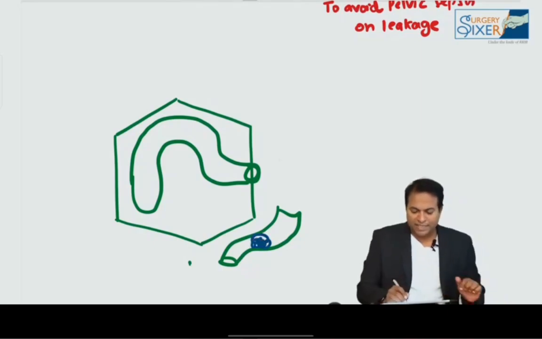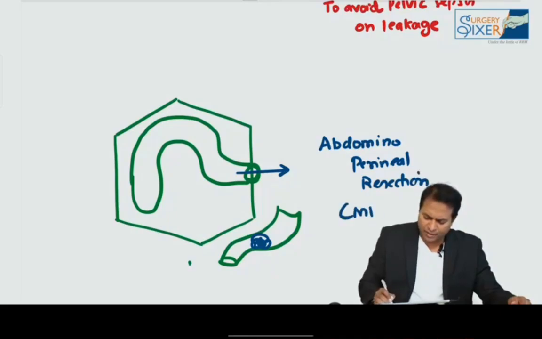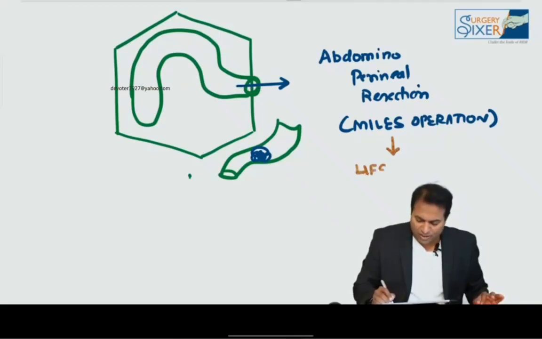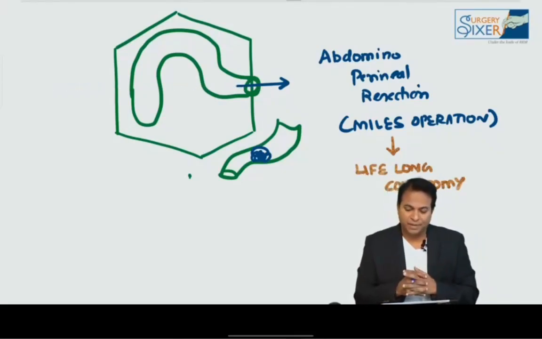The growth will be removed and the patient will land up with a permanent colostomy like this, known as abdominoperineal resection. Initially done by Miles, hence known as Miles operation. So please remember, in abdominoperineal resection the patient has to live with a lifelong colostomy, and most of the patients will get depressed on getting this surgery. They will not be ready to come for this operation.